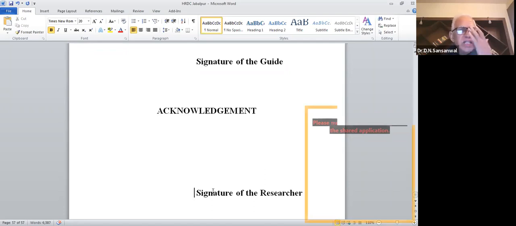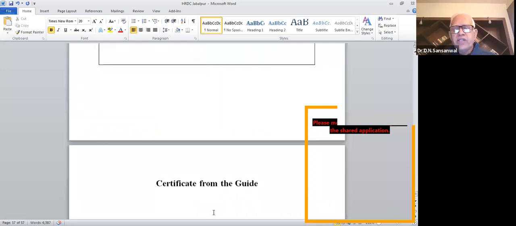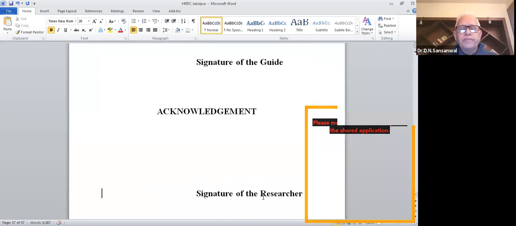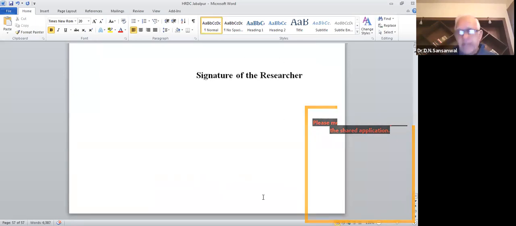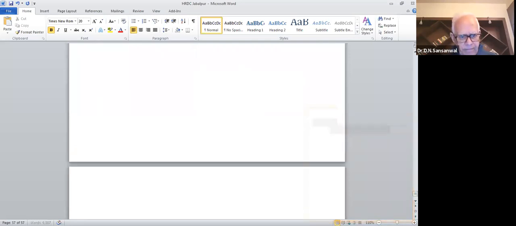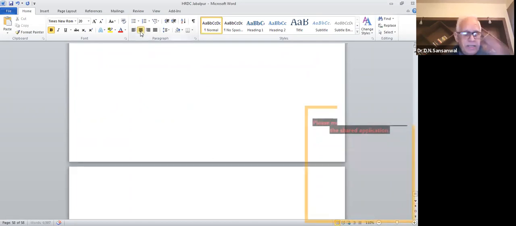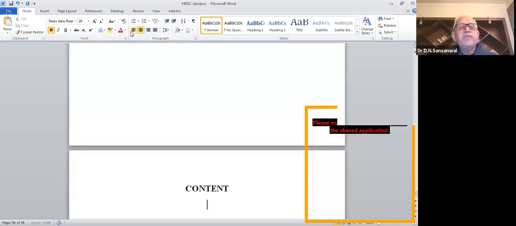The sequence is first the guide certificate, next the acknowledgement, and after the acknowledgement comes the content page. Here you have a content page.